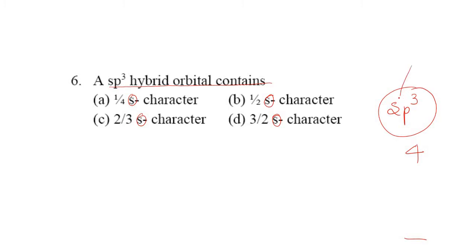Here s is only one, so I will take 1 s. The total number of orbitals in sp3 is 4, right? It becomes 1 by 4. If they ask for a percentage, then it would be multiplied by 100. If I simplify, 4 ones are 4 and 4 twenty-fives are 100, so the percentage would be 25%. So according to this, an sp3 hybrid orbital contains 1 by 4 s character, or 25% s character.